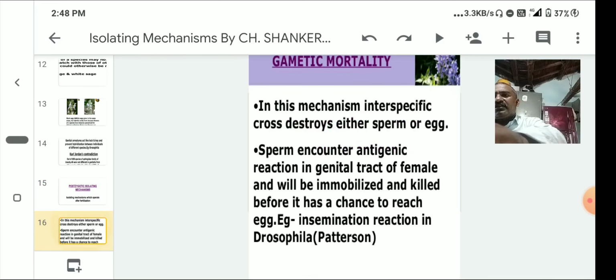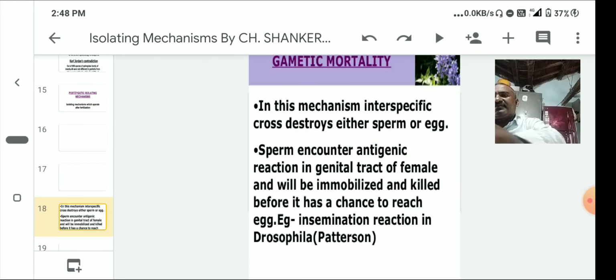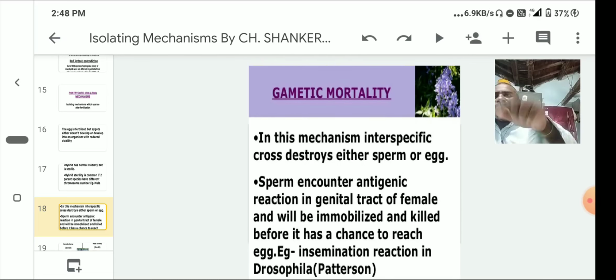The first one is gametic mortality. In this mechanism, an interspecific cross destroys either sperm or egg.